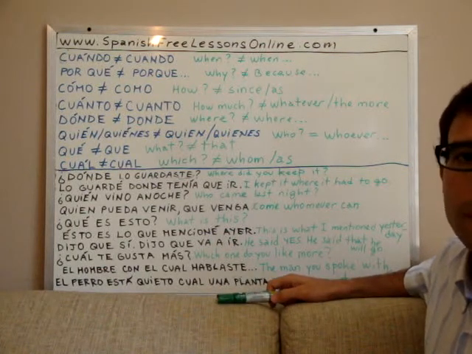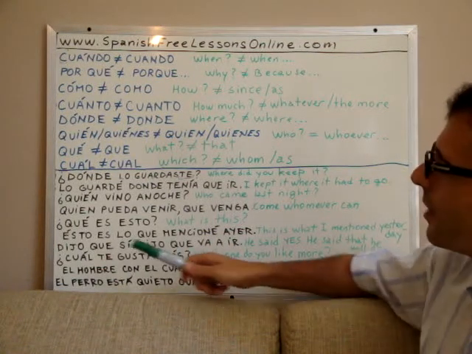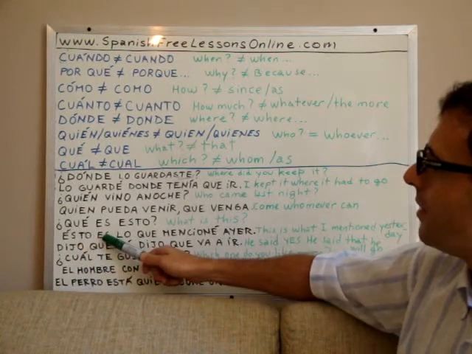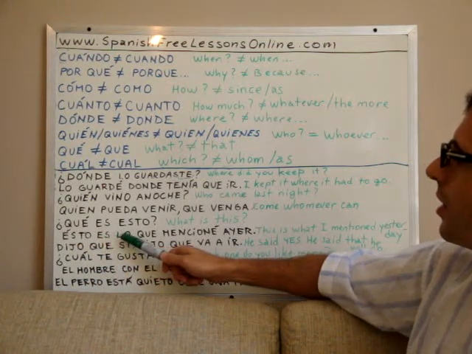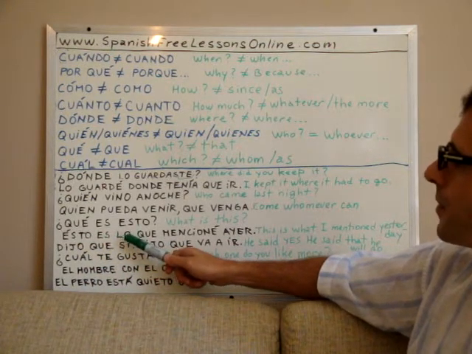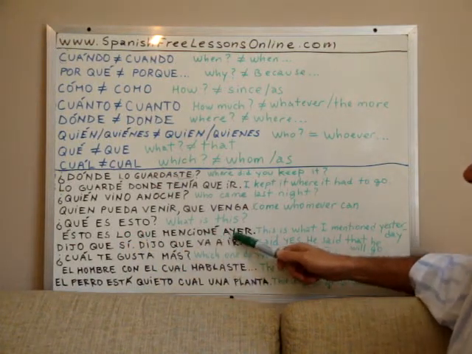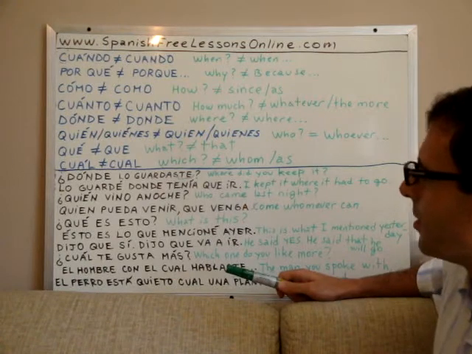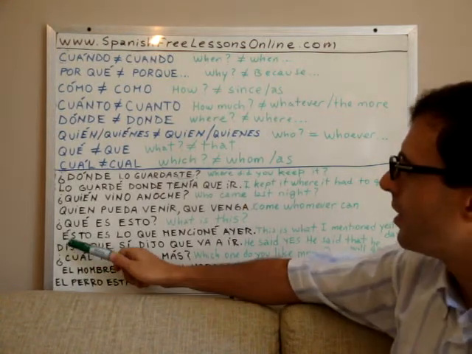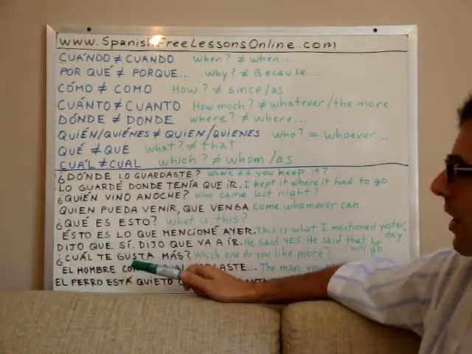Esto es lo que mencioné ayer. This is that which I mentioned yesterday. Okay? This is that which I mentioned yesterday.